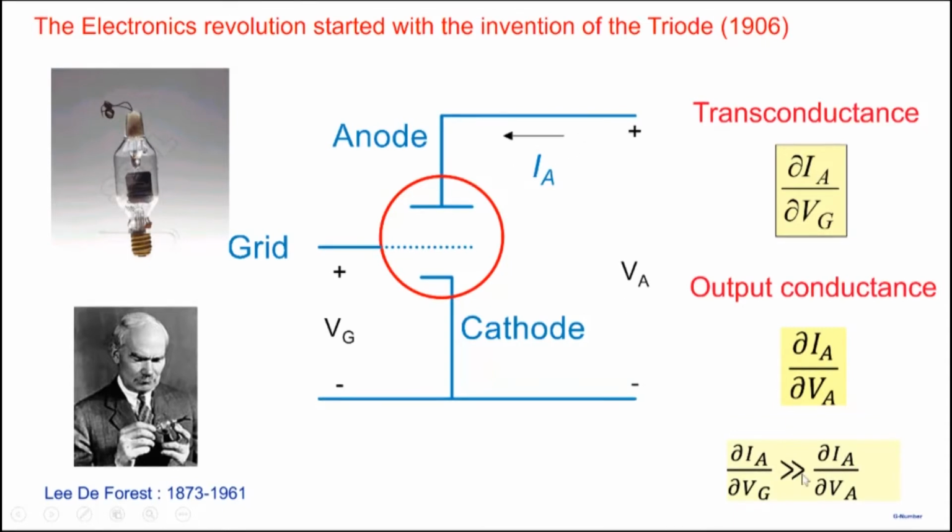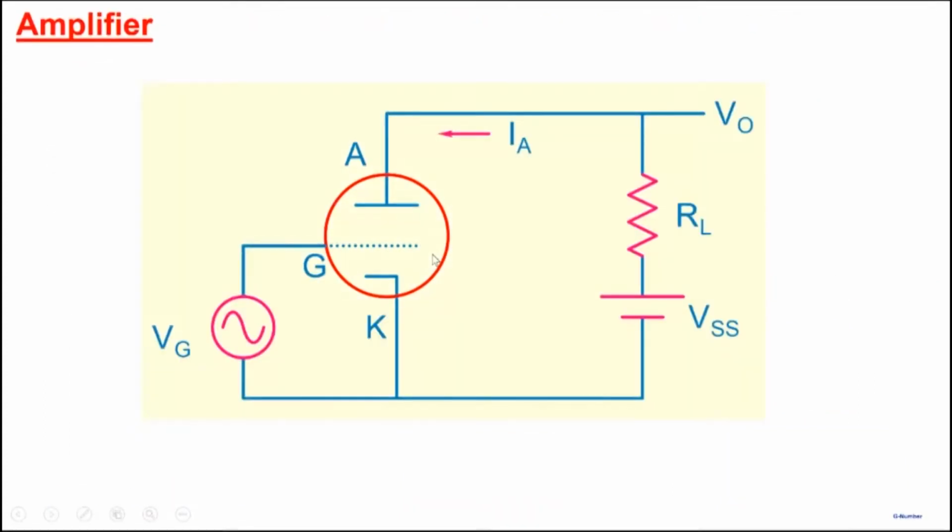So that was what was very interesting about a triode, and we can take this equation and rearrange it to show that the change in anode voltage versus the change in grid voltage is much larger than 1. This basically means that if you apply an input here, a small change in grid voltage can result in a large change in anode voltage, and what we can see is an amplification process, right? So with the invention of the triode, one could build an amplifier.